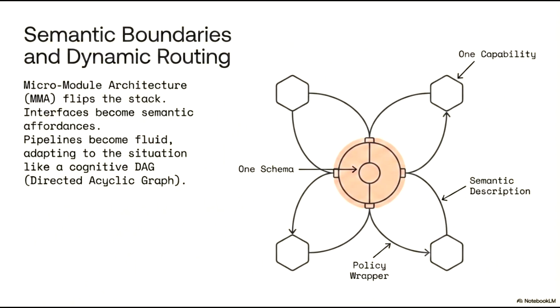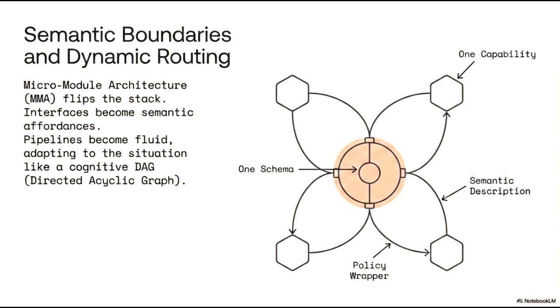Semantic boundaries and dynamic routing represent a fundamental shift in how we approach system design through micro-module architecture, or MMA. In this paradigm, we effectively flip the traditional stack. Interfaces are no longer rigid, hard-coded points of contact. Instead, they become semantic affordances that describe what a module can do and how it should be interacted with based on its underlying meaning. As illustrated in the diagram, this architecture centers on a single, unified schema that coordinates various